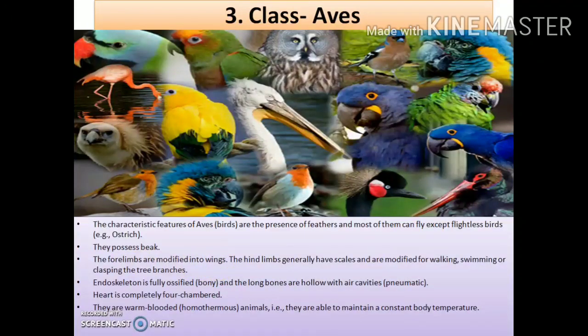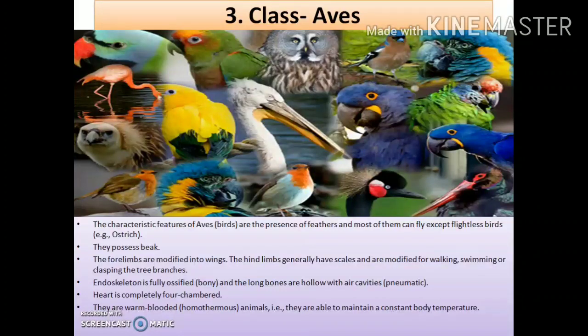So here, the class Aves also belongs to the superclass Tetrapoda, right? So technically they have four limbs, right? Out of these, the anterior two are the forelimbs, and the posterior two are the hind limbs.